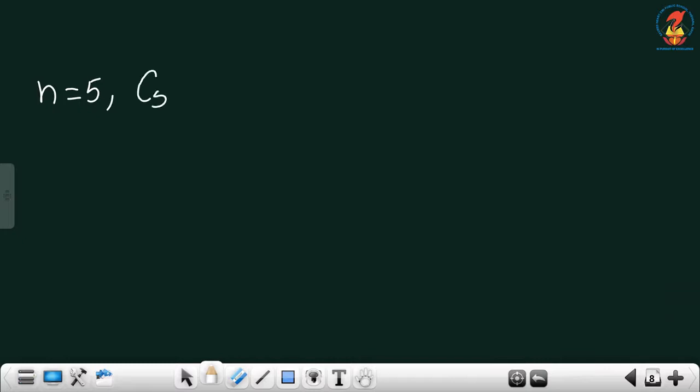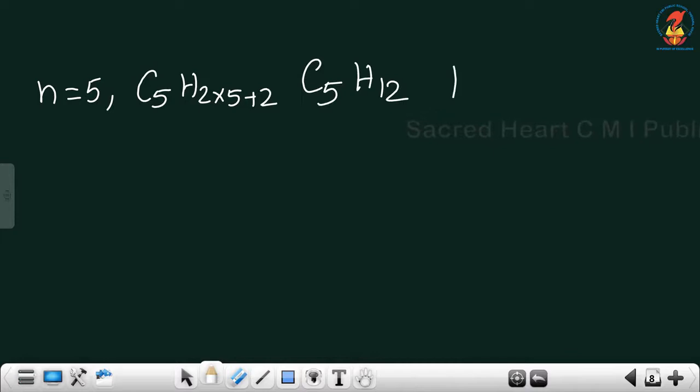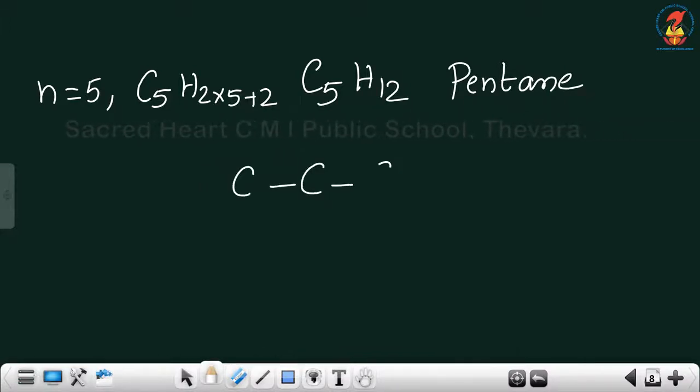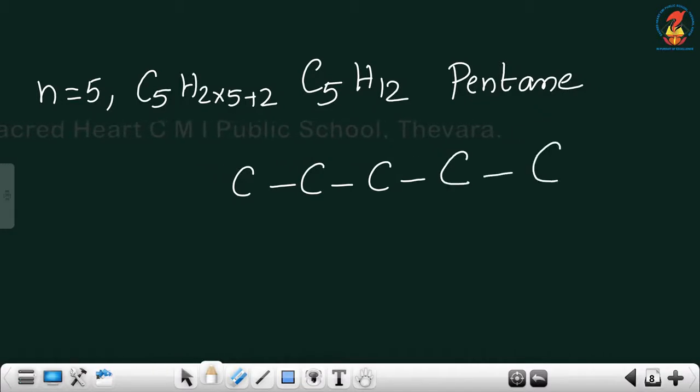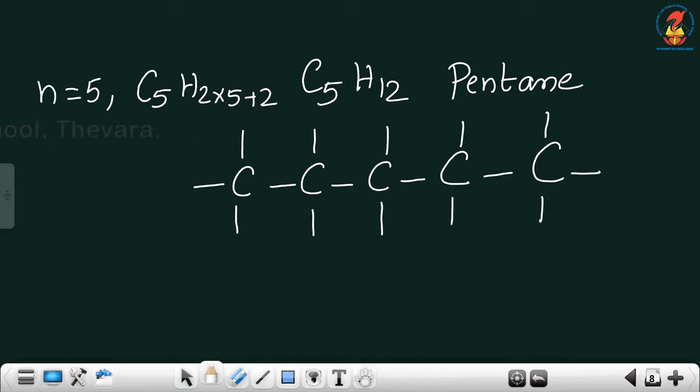Now, C5H2 into 5 plus 2. So what is the formula? Molecular formula is C5H12. Name for 5 carbon is pent, add ANE, so it makes it pentane. So 5 carbon atoms with single bonds. Represent all the free valencies around each carbon atom and then write hydrogens.